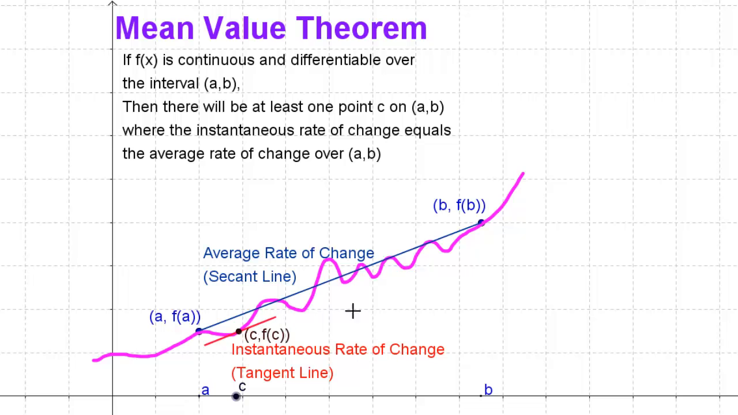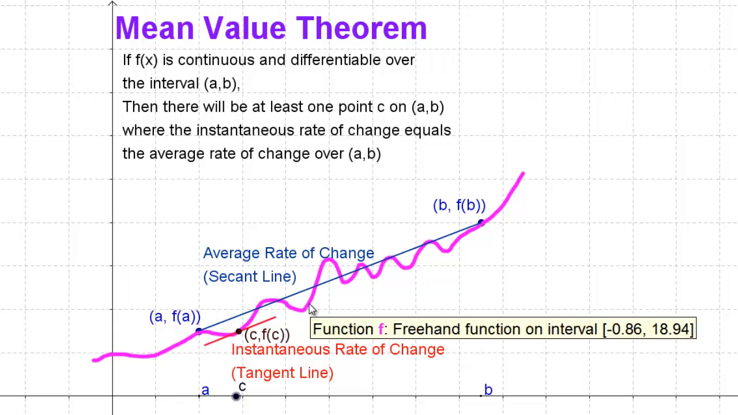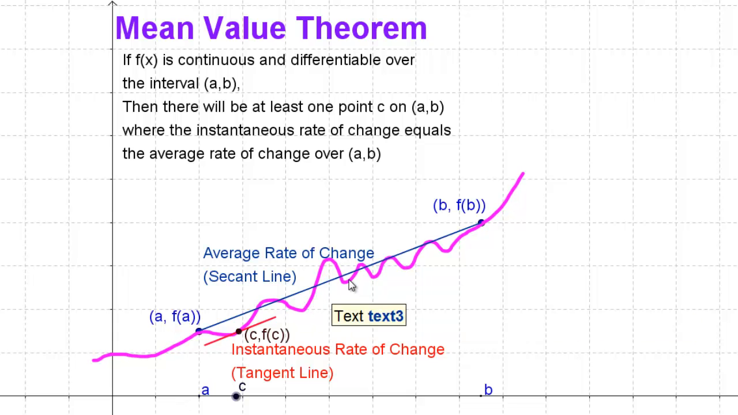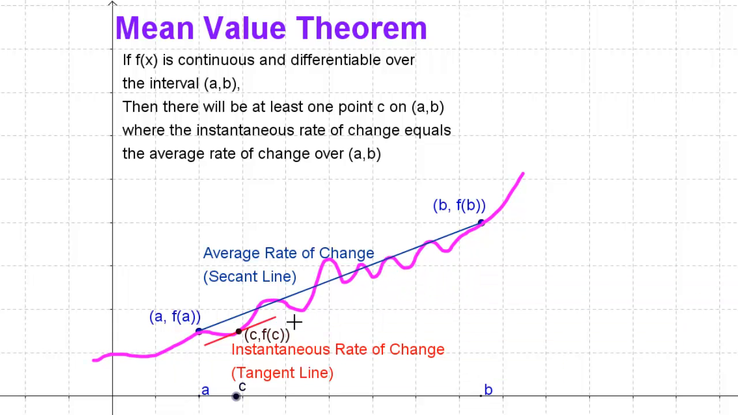And in fact, it probably occurs at several other points on this function because this function is changing so rapidly. You can probably see somewhere around here, you'd have a similar kind of situation. Maybe even somewhere around here and here and here. Several places on this function where this might occur, but the mean value theorem guarantees that it's going to happen at least once.